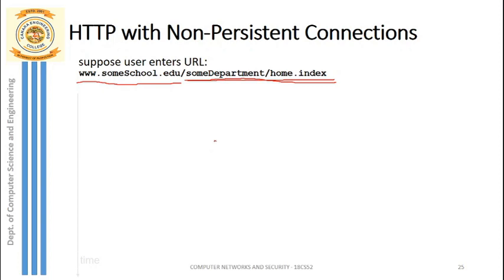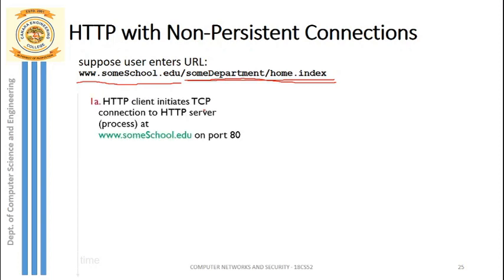So if you consider there is one basic HTML page and 10 images in this case, then we will see how exactly it is exchanged between the client and server, or browser and the server. So first, the HTTP client initiates the TCP connection to the HTTP server over port number 80 with this URL. So this is the first step.